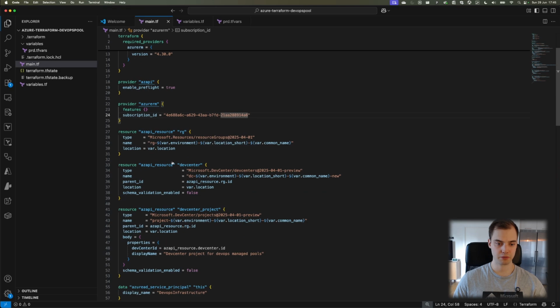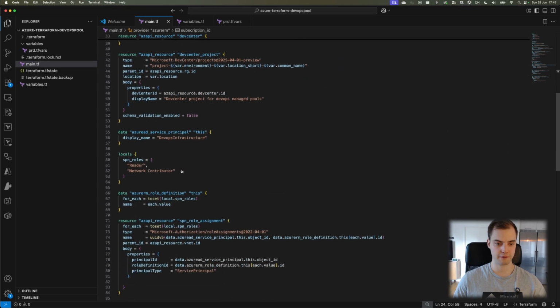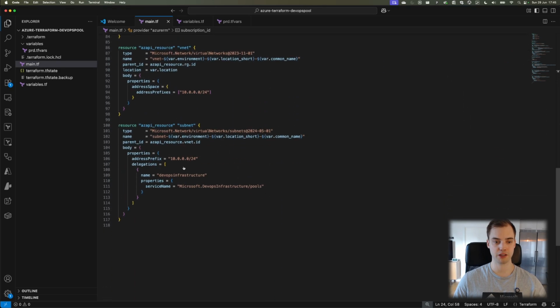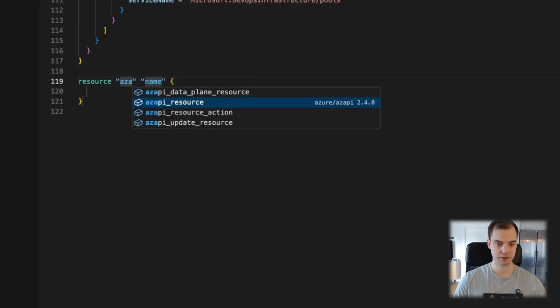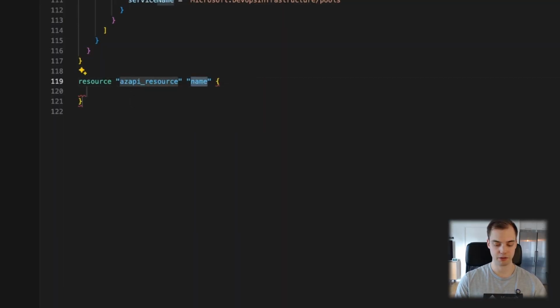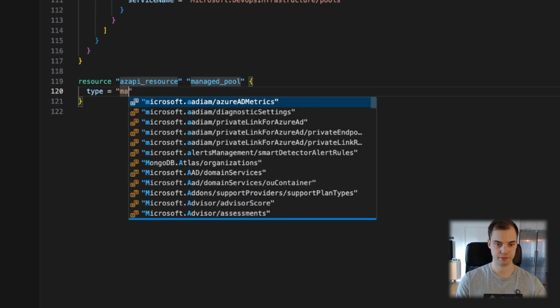Okay, so all of this work so that we can finally do what we actually set out to do, which was to create a managed DevOps pool. But I hope this has been helpful either way, because these are things you have to do anyways. But let's crack on. So we'll do not a data plane resource. We're gonna do an AzAPI resource. We'll call it a managed pool.